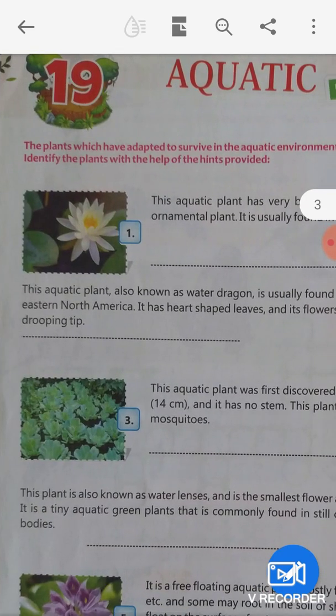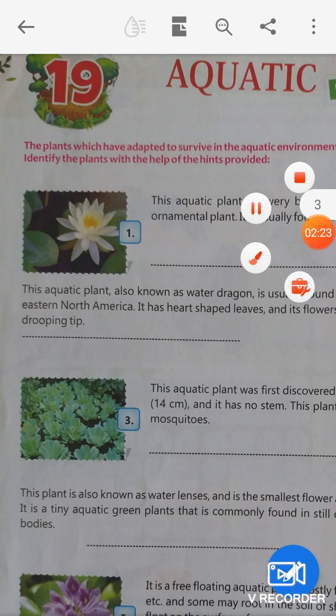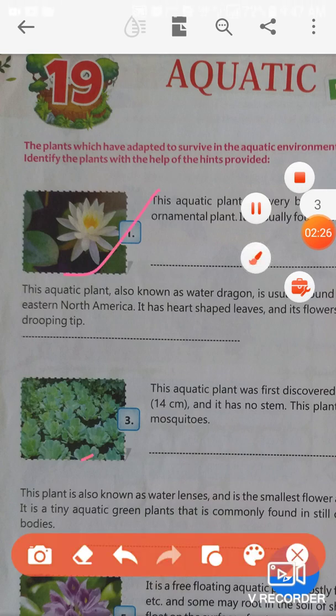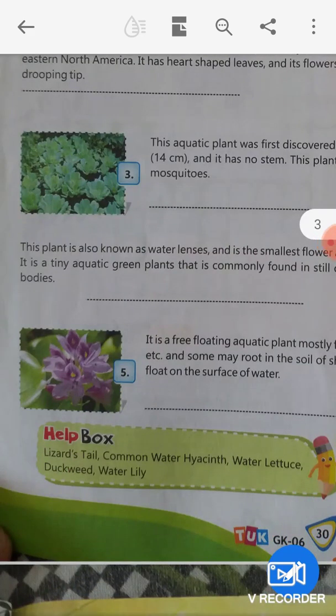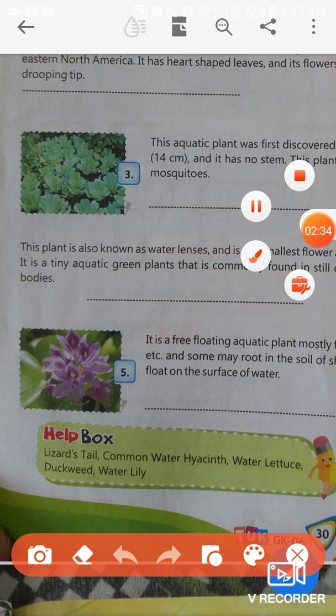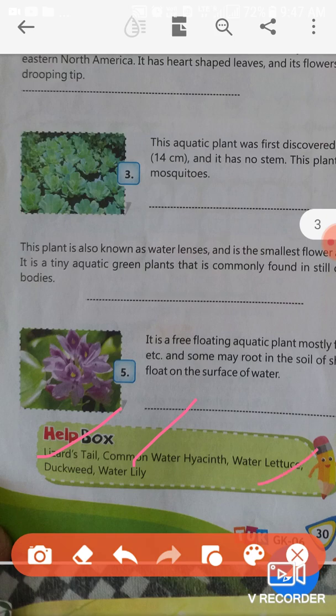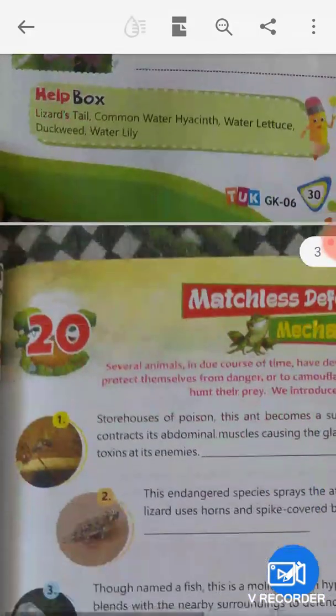Okay, identify the plants with the help of the hints provided. So these are the plants you should know. Okay, and guys, the help box is given here: lizard's tail, common water hyacinth, water lettuce, duckweed, water lily. Okay,